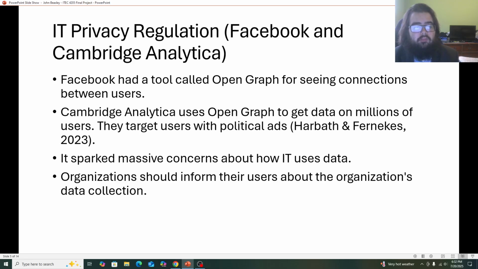And while things like the European Union's GDPR and California's CCPA didn't exist when the scandal happened, they came shortly after. So our lesson here is that organizations should inform users about the organization's data collection. We want to be very open and transparent about what data we're taking and what we're using it for.